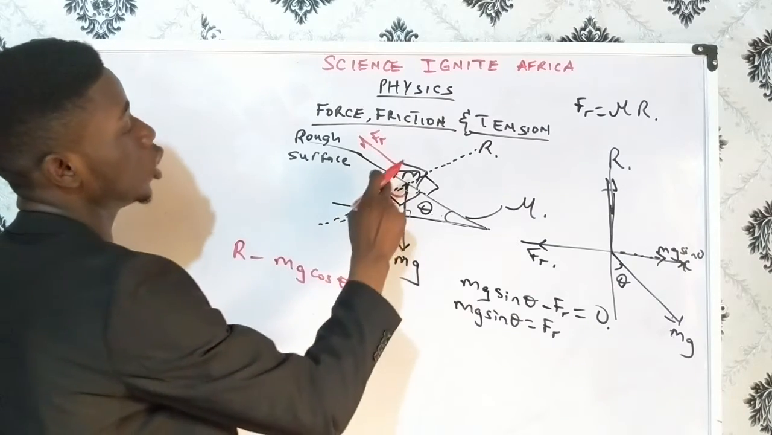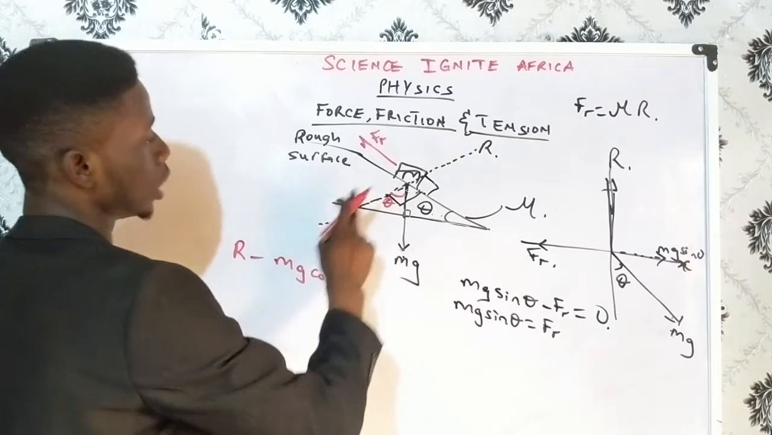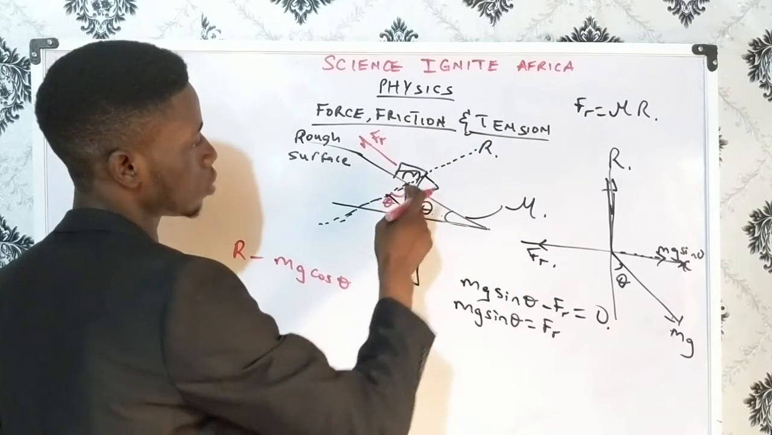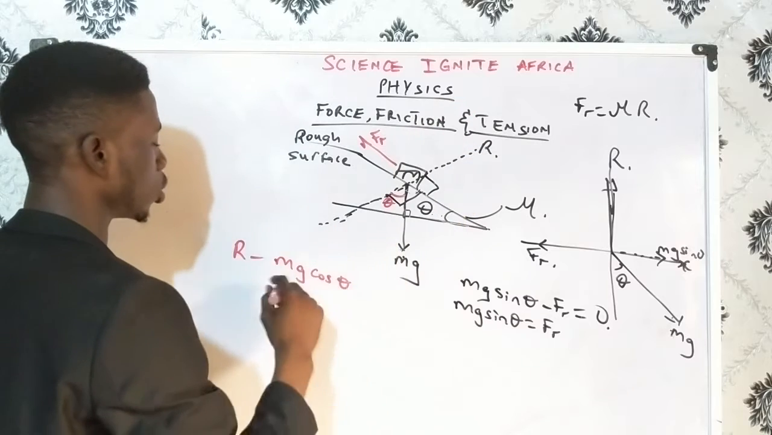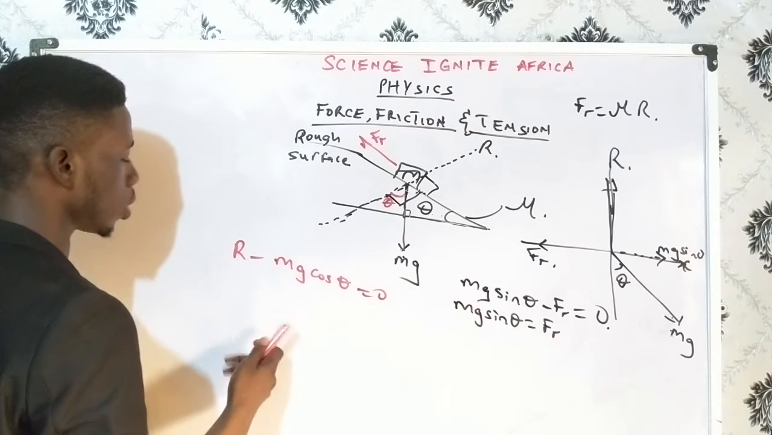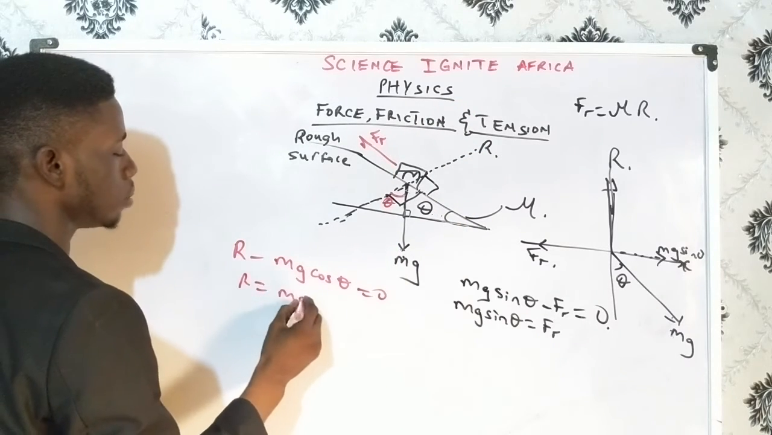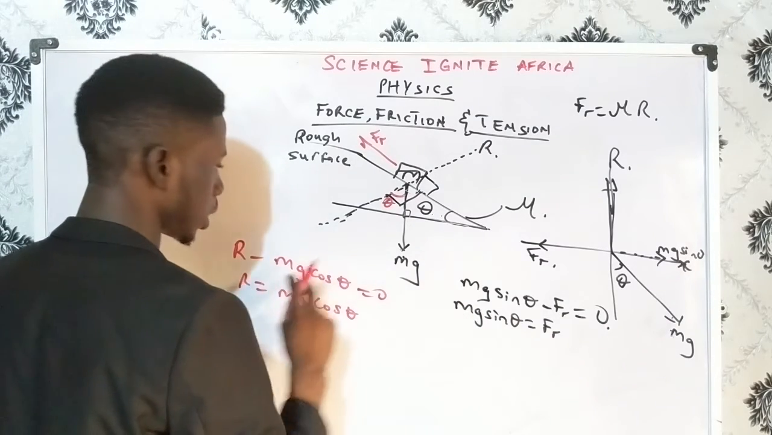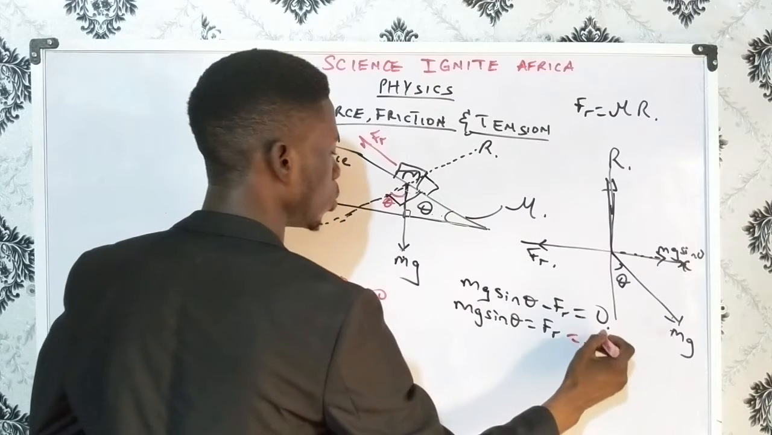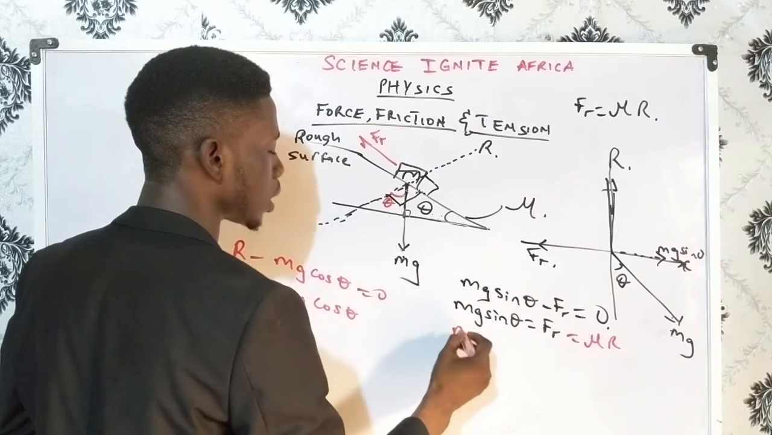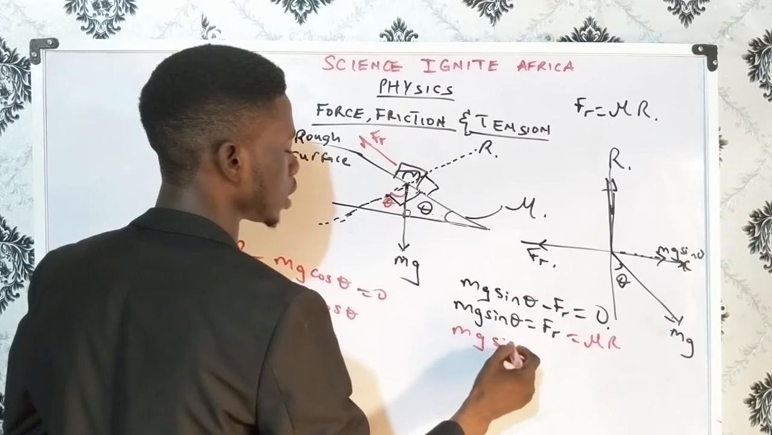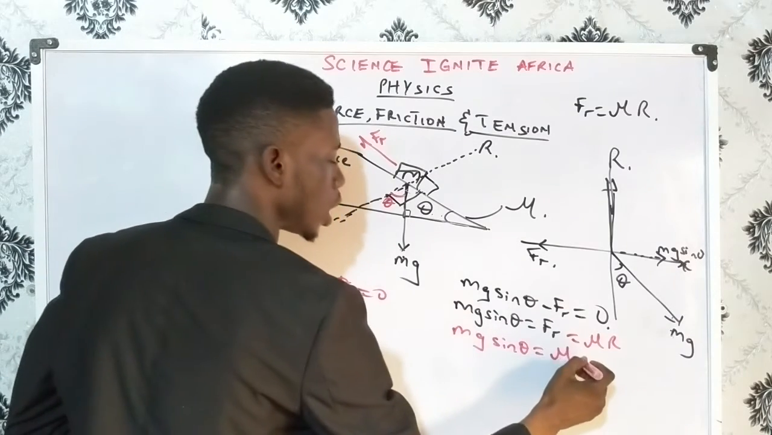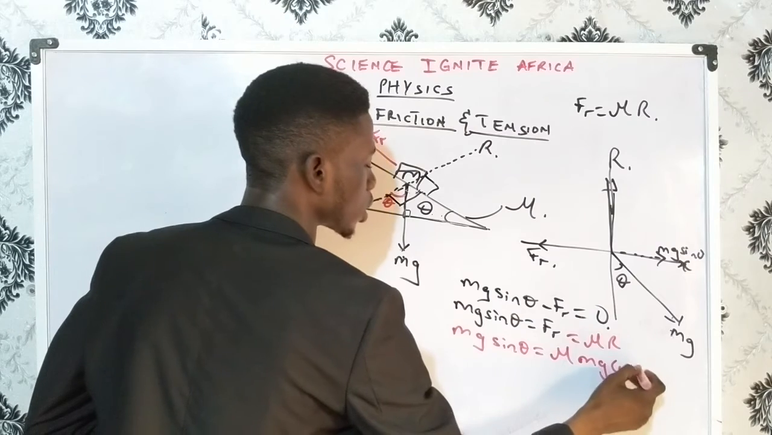Now this will be equal to 0. Why? Because there's actually no movement up or down. The movement we are considering is along the x-axis alone, because this thing is not being lifted up and it's not being pushed down. So our R equals mg cos theta. So if you replace that here, fr is mu R, which means mg sine theta equals mu times our R. What's our R? The normal reaction is mg cos theta.